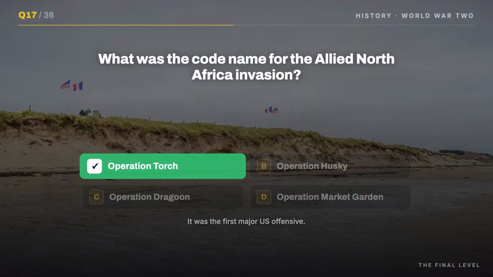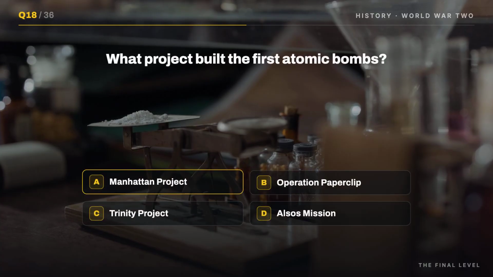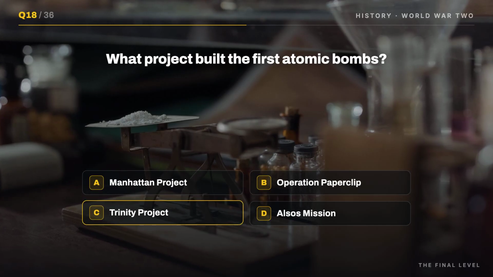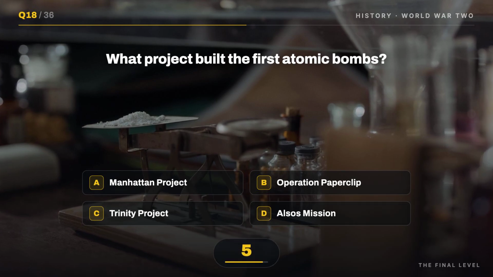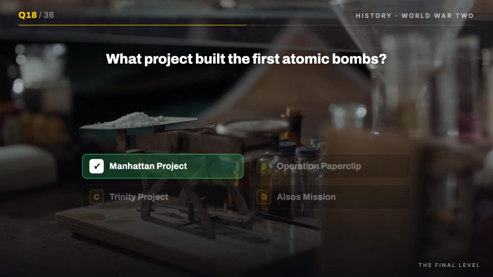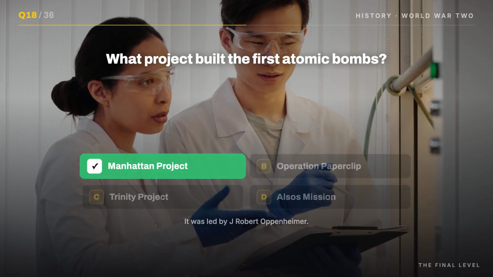It's A. Operation Torch. It was the first major US offensive. Question 18. What project built the first atomic bombs? Is it A. Manhattan Project, B. Operation Paperclip, C. Trinity Project, or D. Alsos Mission? It's A. Manhattan Project. It was led by J. Robert Oppenheimer. Most people miss that one.